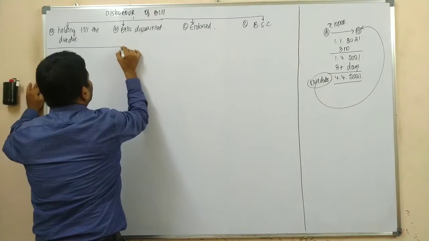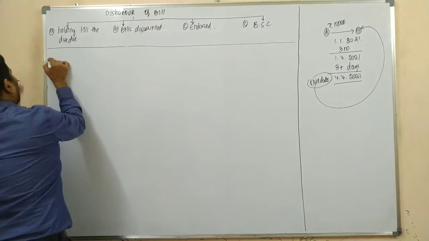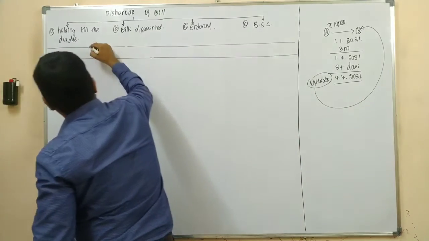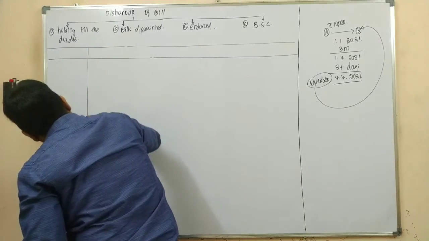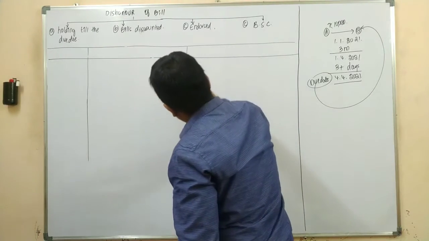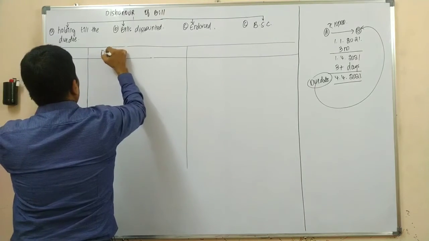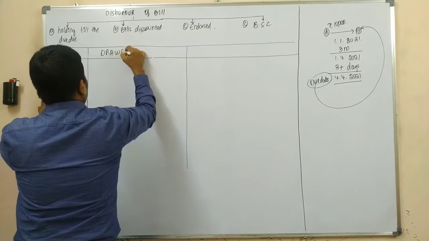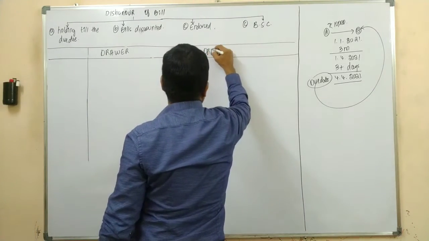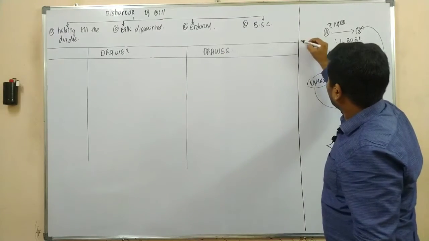So we are supposed to record the journal entries in the books of drawer and drawee.